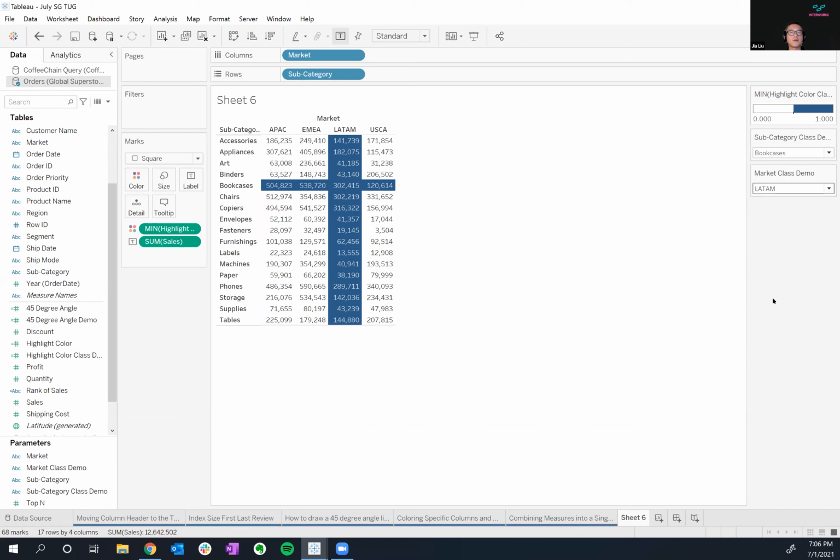Last one here for you is how do I combine measures into a single line? So I'll give you an idea. Let's say I have one line, this is called sales, and I have another one called budget, right?